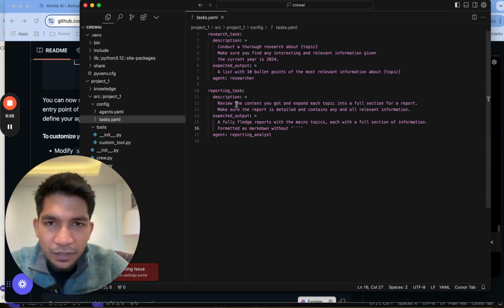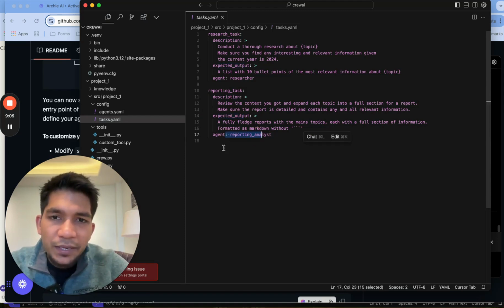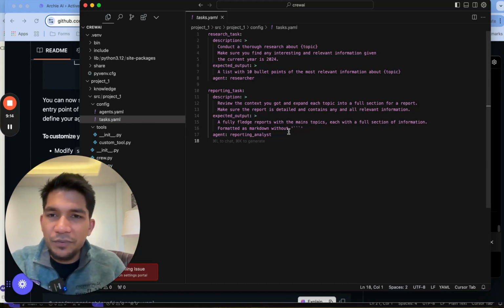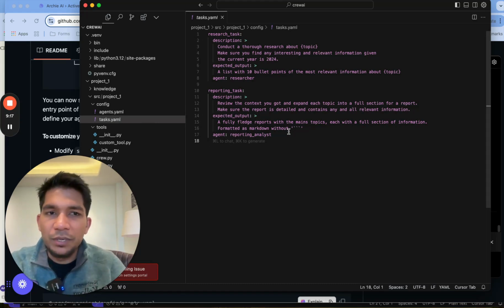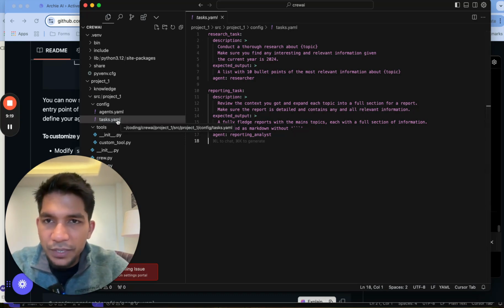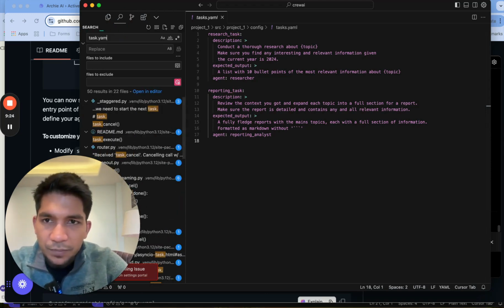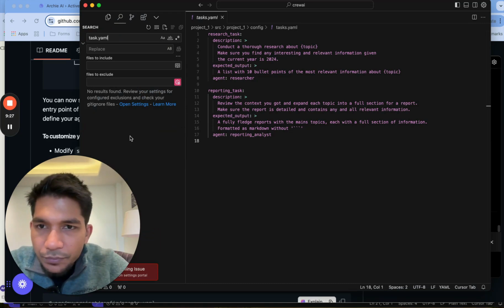So task.yaml, the format here is the description of the task, expected output, so like markdown and all we can write here, and agent reporting analyst. Now this is interesting, that whatever we define, how it should be formatted. Like a lot of time what I use is I give XML output on how the end output should be, but there is no way to define it here. Again, I want to see where it's used, task.yaml. Oh, this is tasks.yaml.